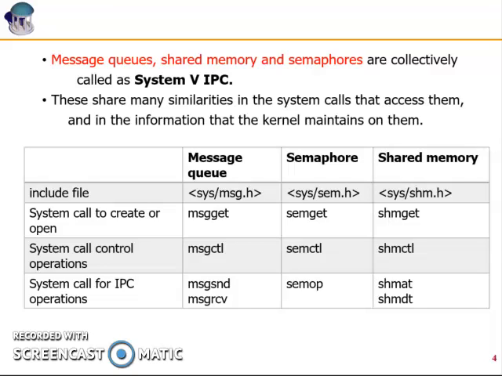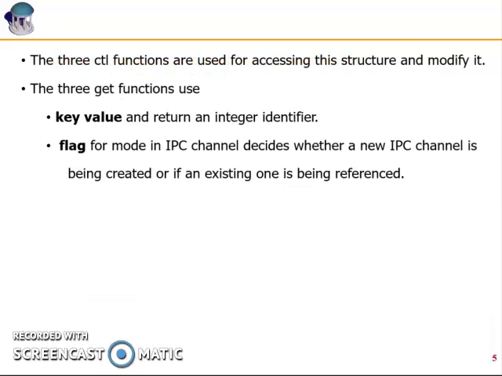The three system calls which help you either create or access the System V IPC channel created with message queue, shared memory or semaphore use a minimum of two parameters. The very first one is called a key and the second one is called a flag.